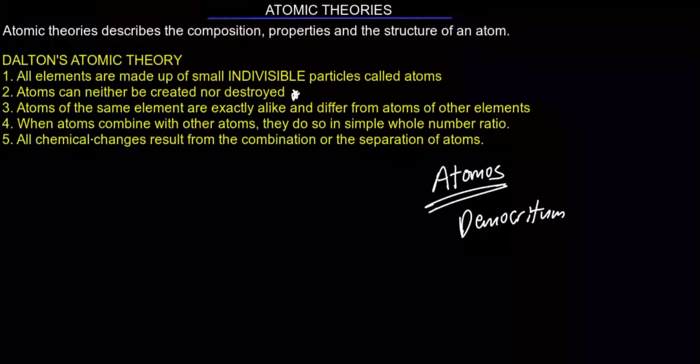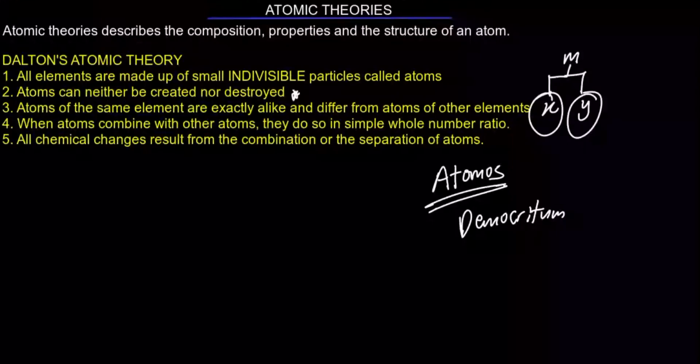The next one: atoms of the same element are exactly alike and differ from atoms of other elements. Let me explain that. Let me say I have a mother M, who gives birth to two children, X and Y. It's telling us that these two children are totally alike in all aspects. It's telling us that atoms of the same element are identical in all aspects.